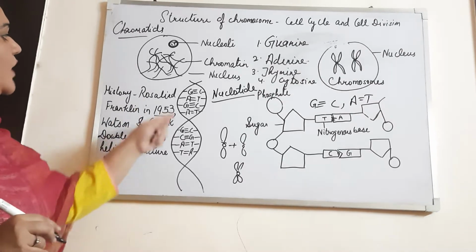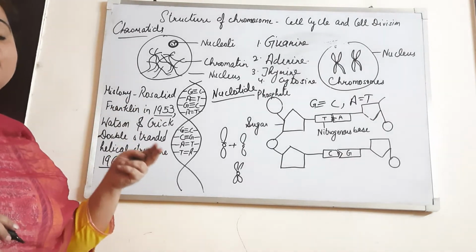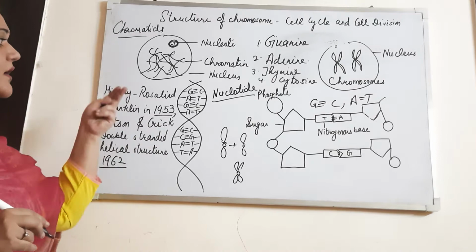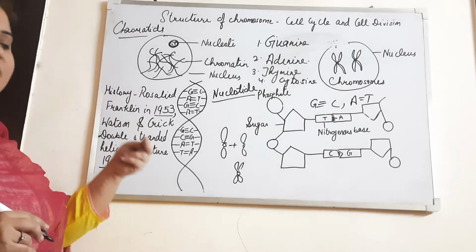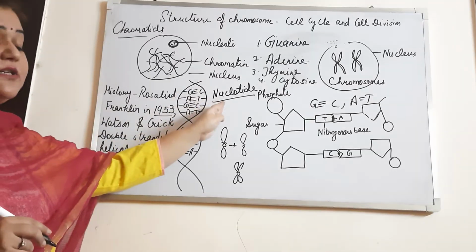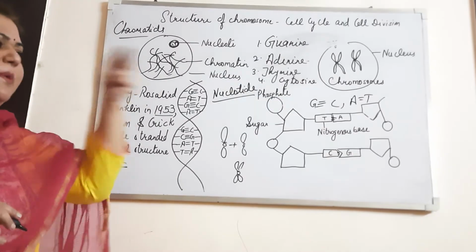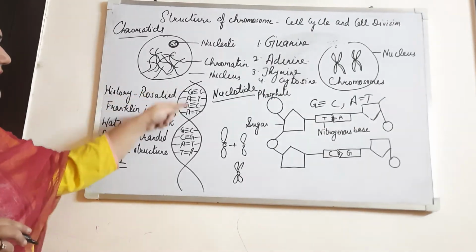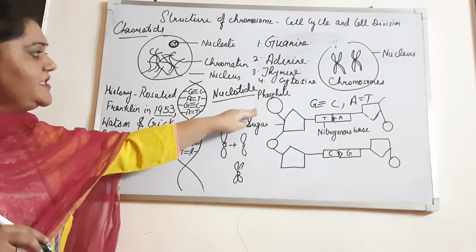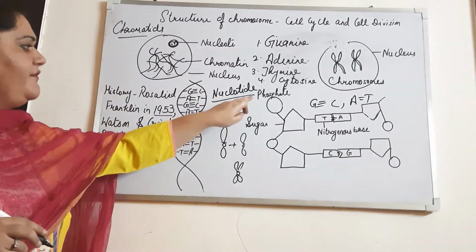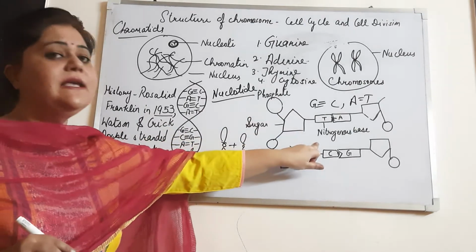According to them, a DNA molecule consists of repeated nucleotides, and each nucleotide consists of phosphate, sugar, and nitrogenous bases.